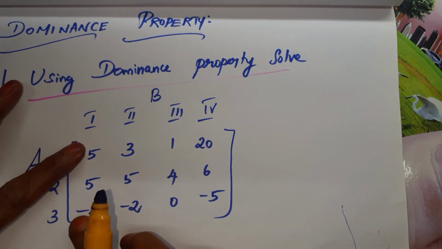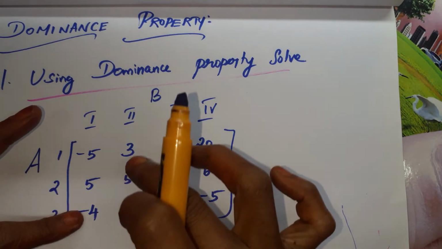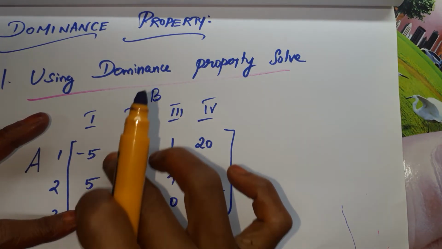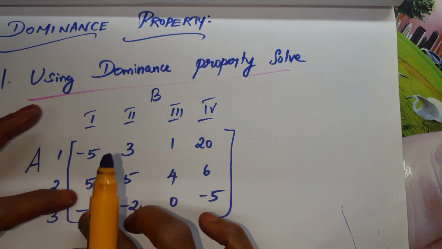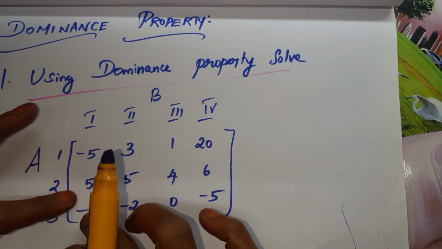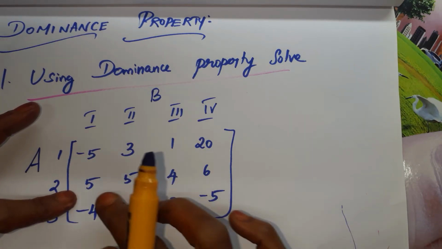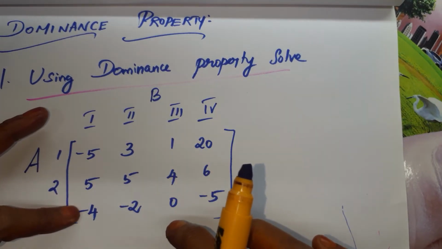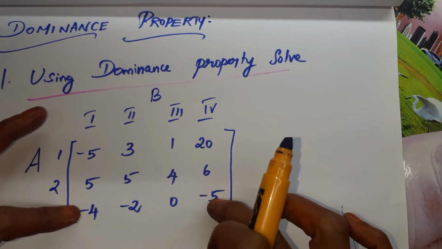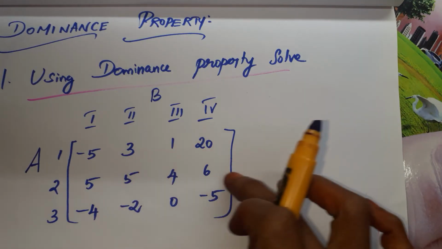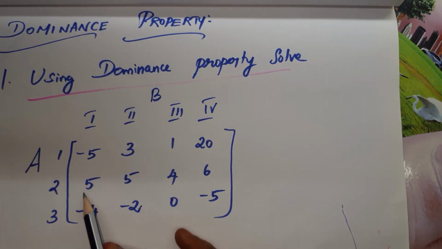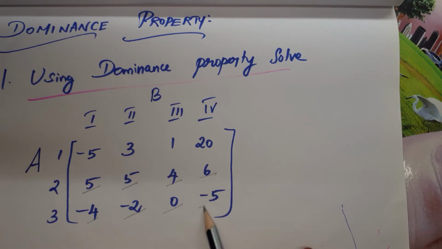Take the first and the third one. Minus 5 is lesser than minus 4, but 3 is greater than minus 2. So here also it is changed, and we are not able to compare these two. Take these two rows. 5 is greater than minus 4. Greater means all the values should be greater. 5 is greater than minus 4, 5 is greater than minus 2, 4 is greater than 0, and 6 is greater than minus 5. So all the values in one row are greater than all the values in the other row.